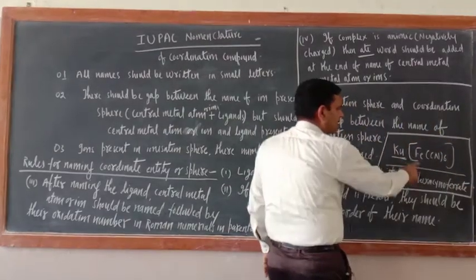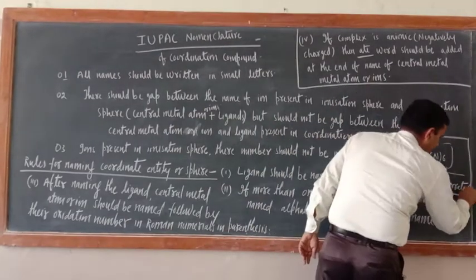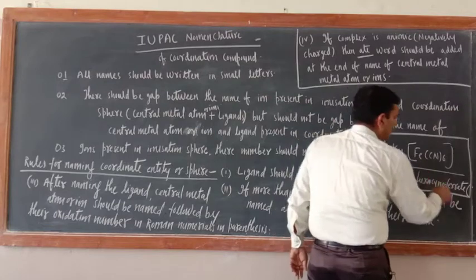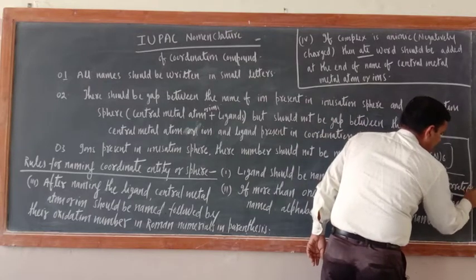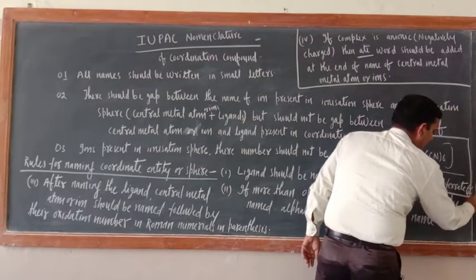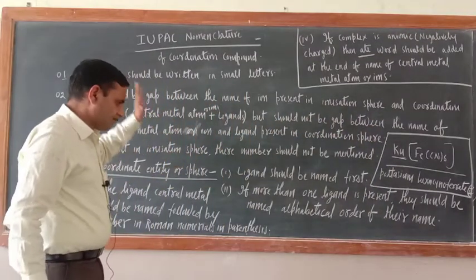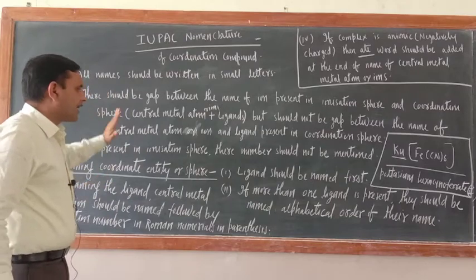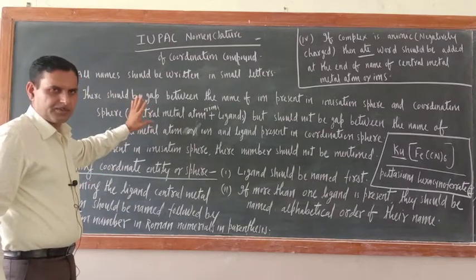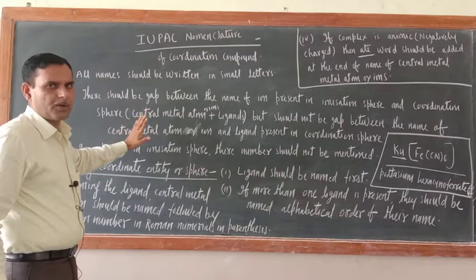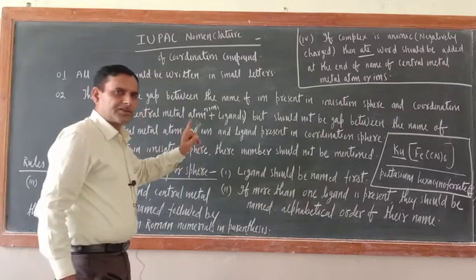Then what should be there? What is its oxidation number? Oxidation number is 2. So here, 2 oxidation number in Roman numeral, and bracket close. Okay, this is there. Still clarity is not there. I have to write some more rules and afterwards I will give you some examples, then you will come to know. Remember, the 'ate' word is only.